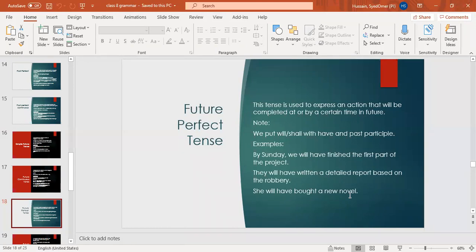Then because it is perfect, we have to put the helping verb have. And in all the perfect tenses, which form of verb are we using? Past participle, that is the third form of verb. Okay, please be very careful when you are doing tenses. Then after completing the slides, first I'm going to ask you people for the definitions.